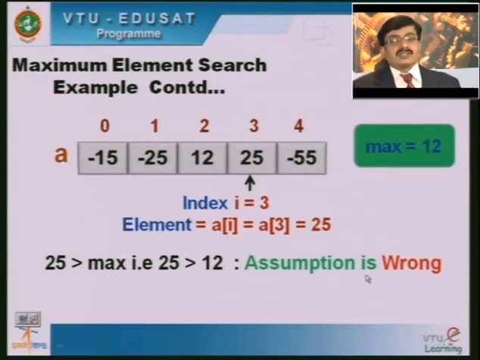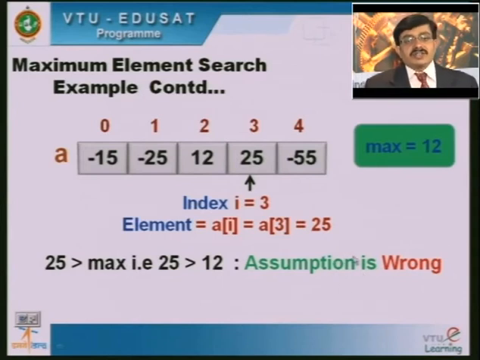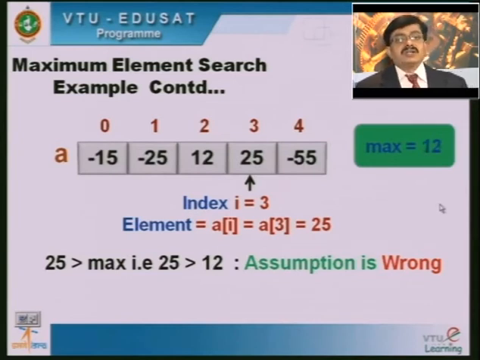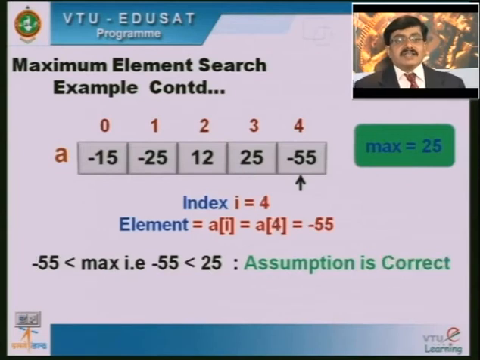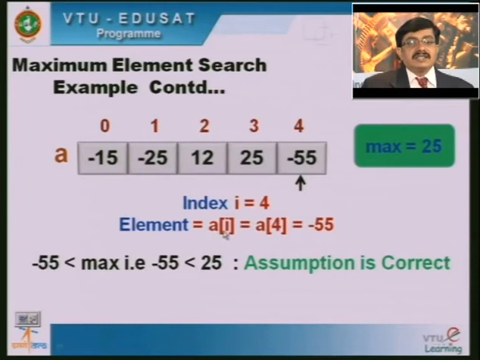Again our assumption is wrong here. Whenever our assumption is wrong, we have to update the max value. The assumed max value is 12, and now I will update this to 25. Now the max value will be 25. In the next case, when i becomes 4, the element under scan will be A of i is equal to A of 4 is equal to minus 55. Again I do the comparison here. Minus 55, is it greater than the max? Minus 55 is less than the max. Our assumption is correct that 25 is the maximum element.